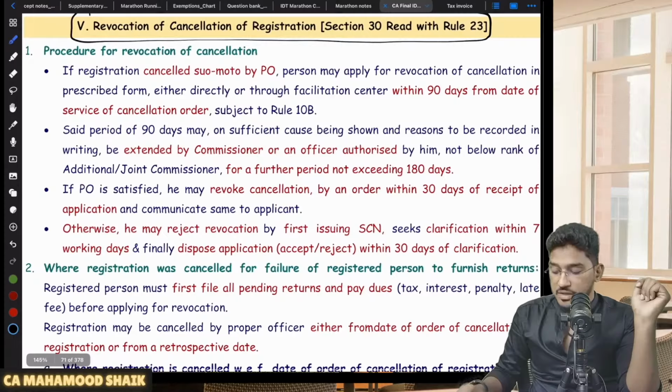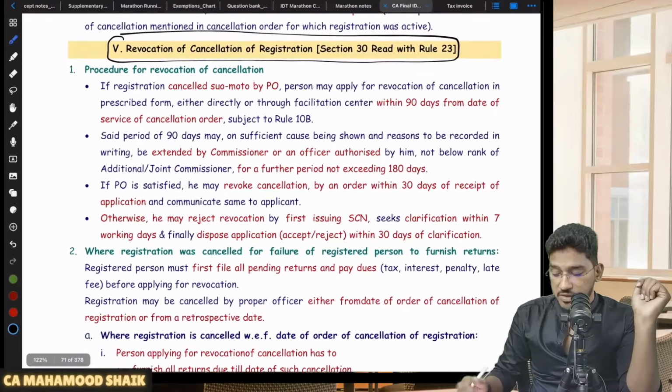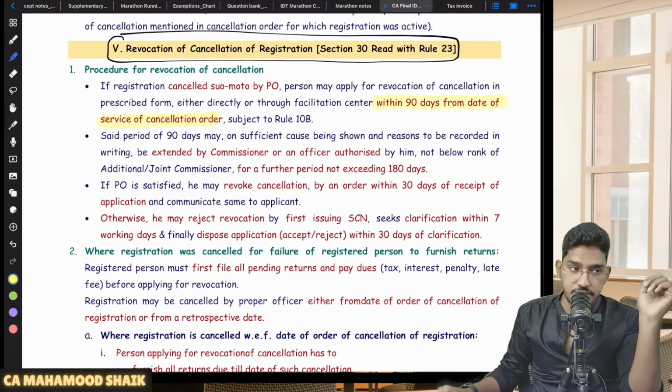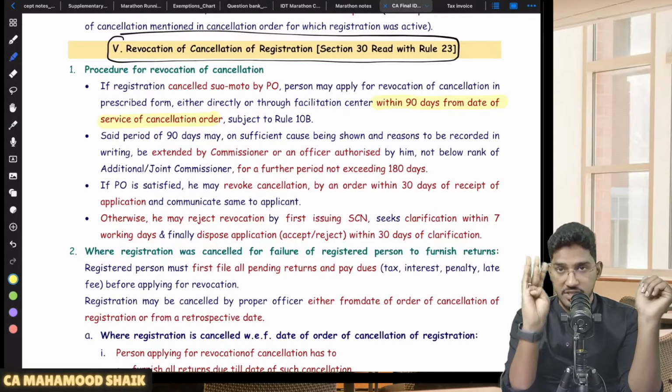Sir, what is the time limit within which you have to submit that application for revocation of cancellation? You can submit that application within 90 days from the date of service of the cancellation order. They will serve you a cancellation order, no? So from the date of that cancellation order, within 90 days.